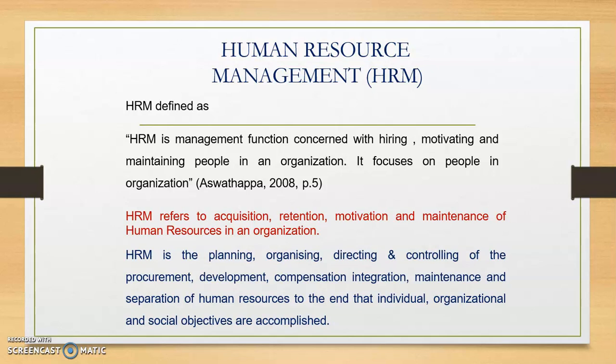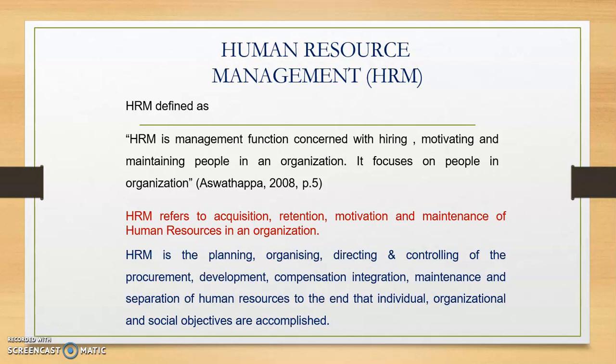Supporting this particular definition, we also have human resource management refers to, now here we use the word called hiring. Hiring is nothing but acquisition, which is nothing but recruitment and selection. Right? So we'll have to acquire people, we'll have to retain them, we'll have to motivate them, and we'll have to maintain them. Now this is what basically a HR does in an organization.